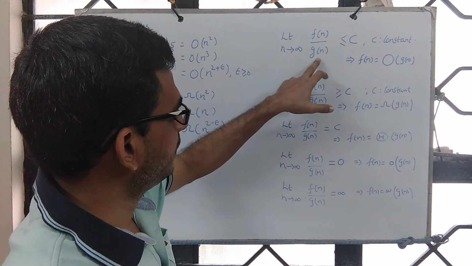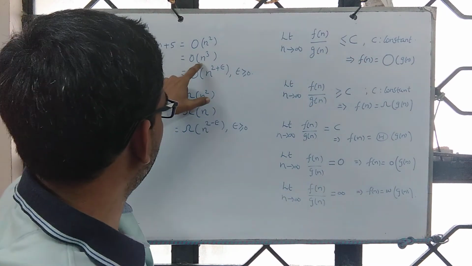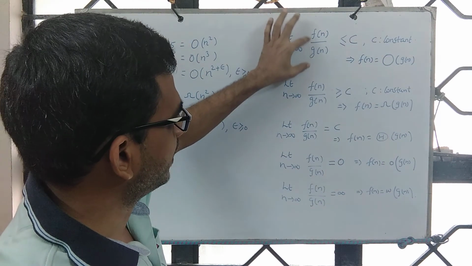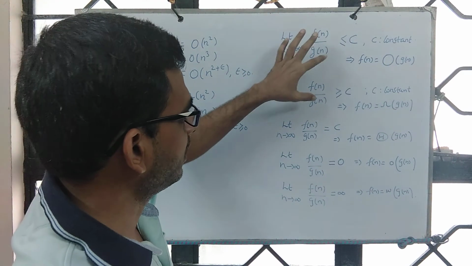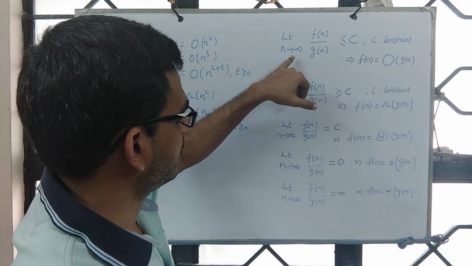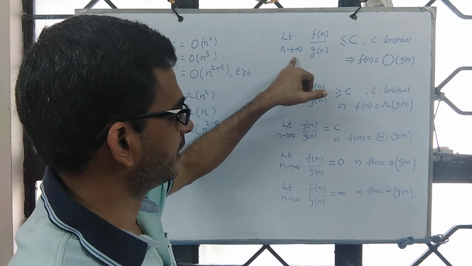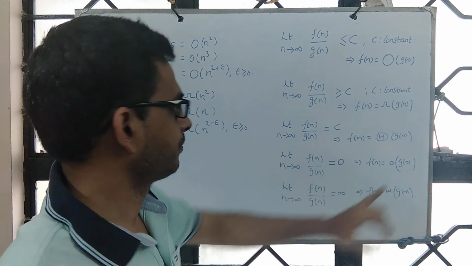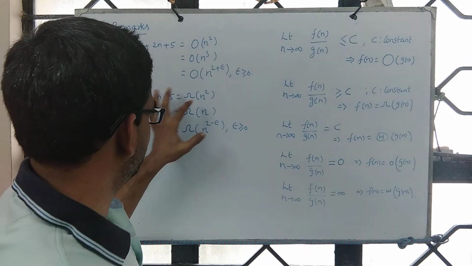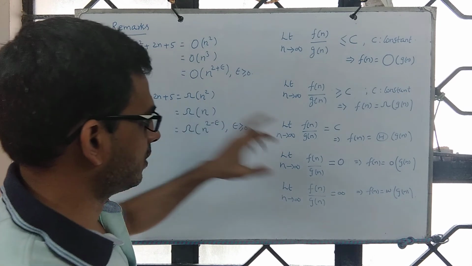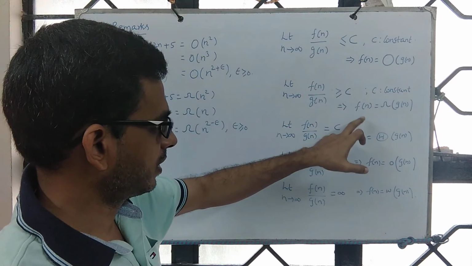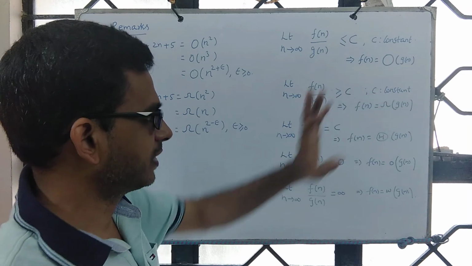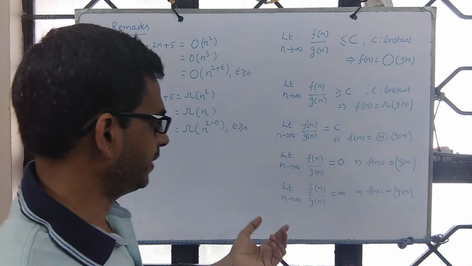When g of n is more, for example, big O of n cube and n square, then on simplification we get 1 by some function of n, and that will approach 0 when n tends to infinity. So when it is 0, it is little o. Similarly, when you get a constant, it is theta, and you may get a constant or anything starting from a constant all the way up to infinity.